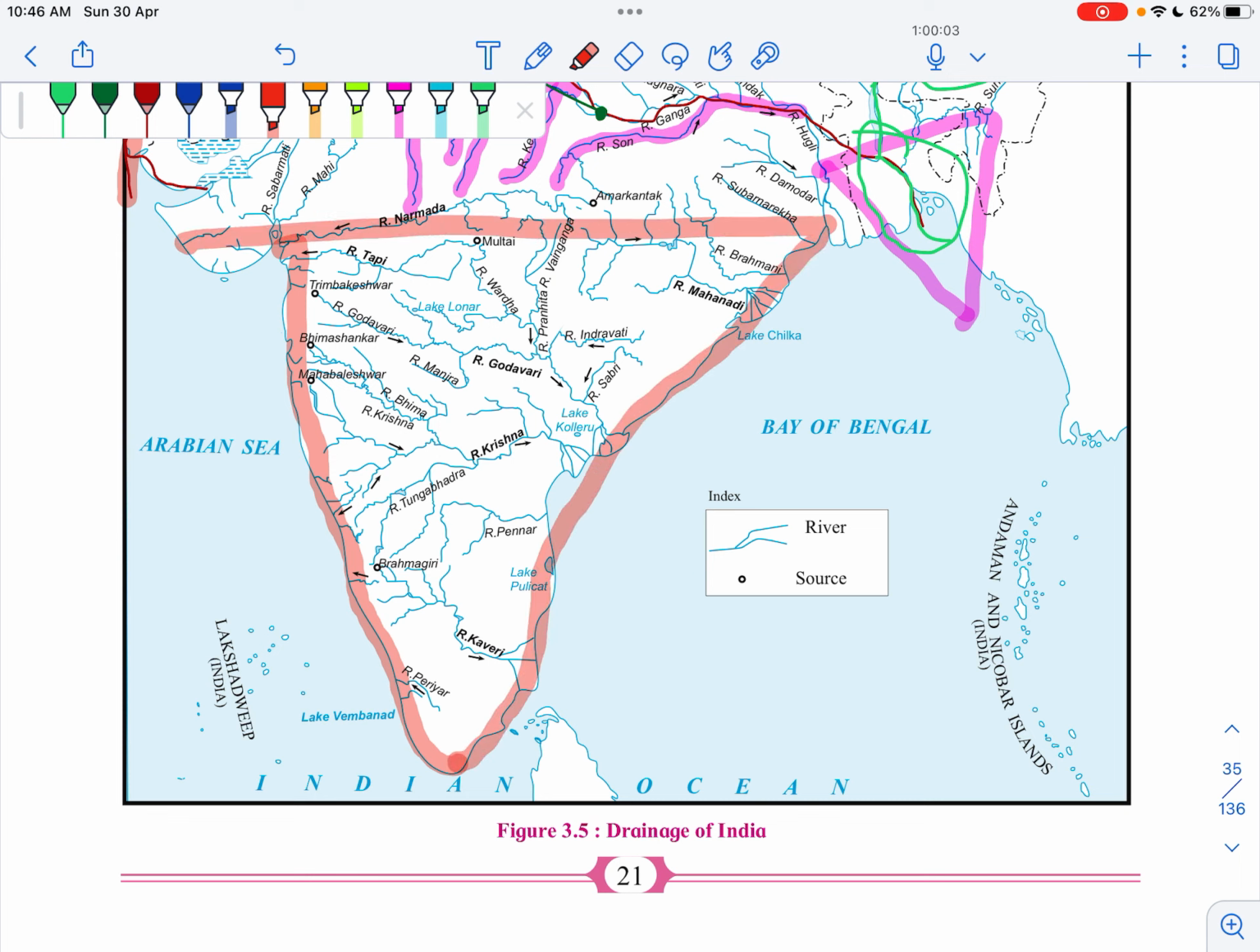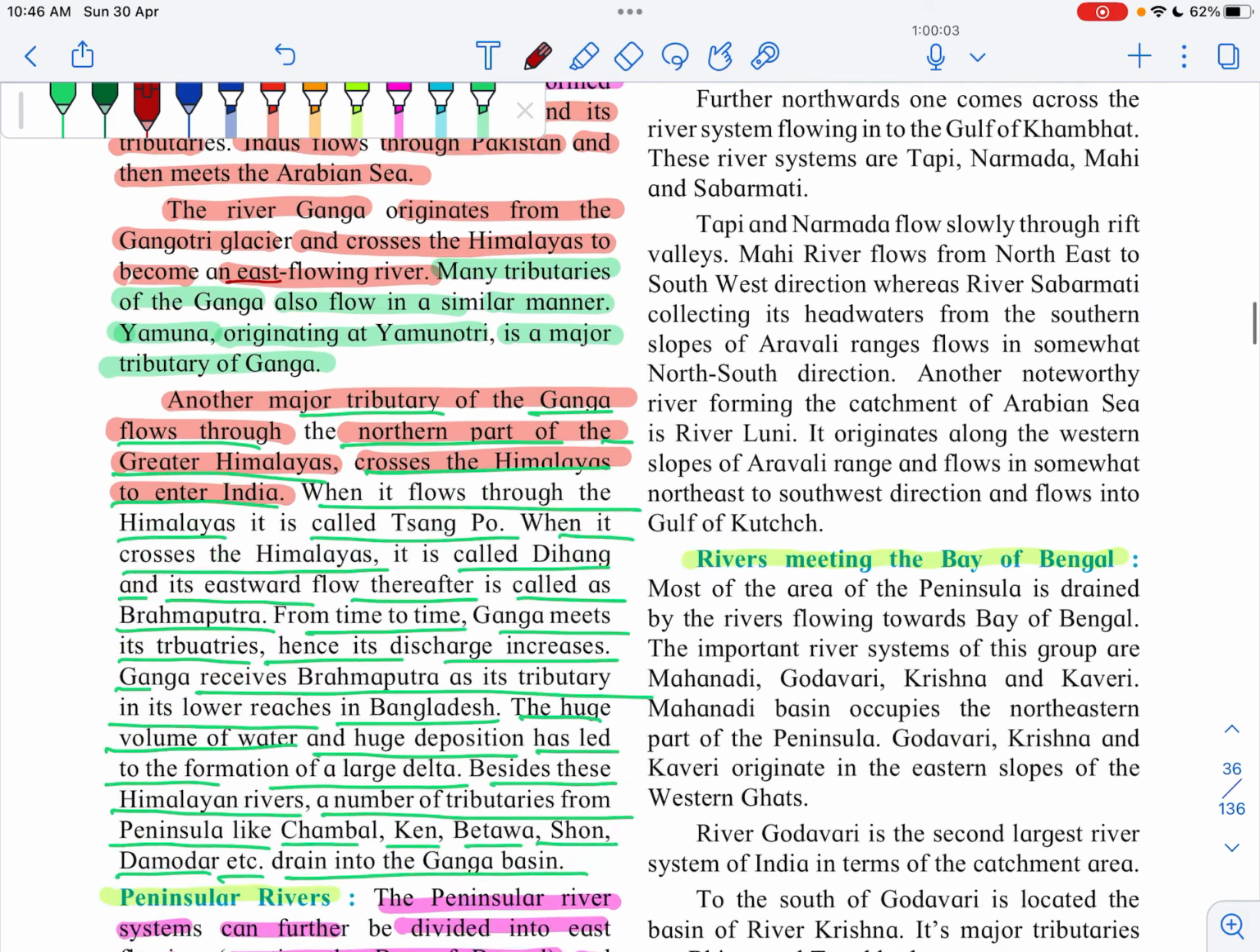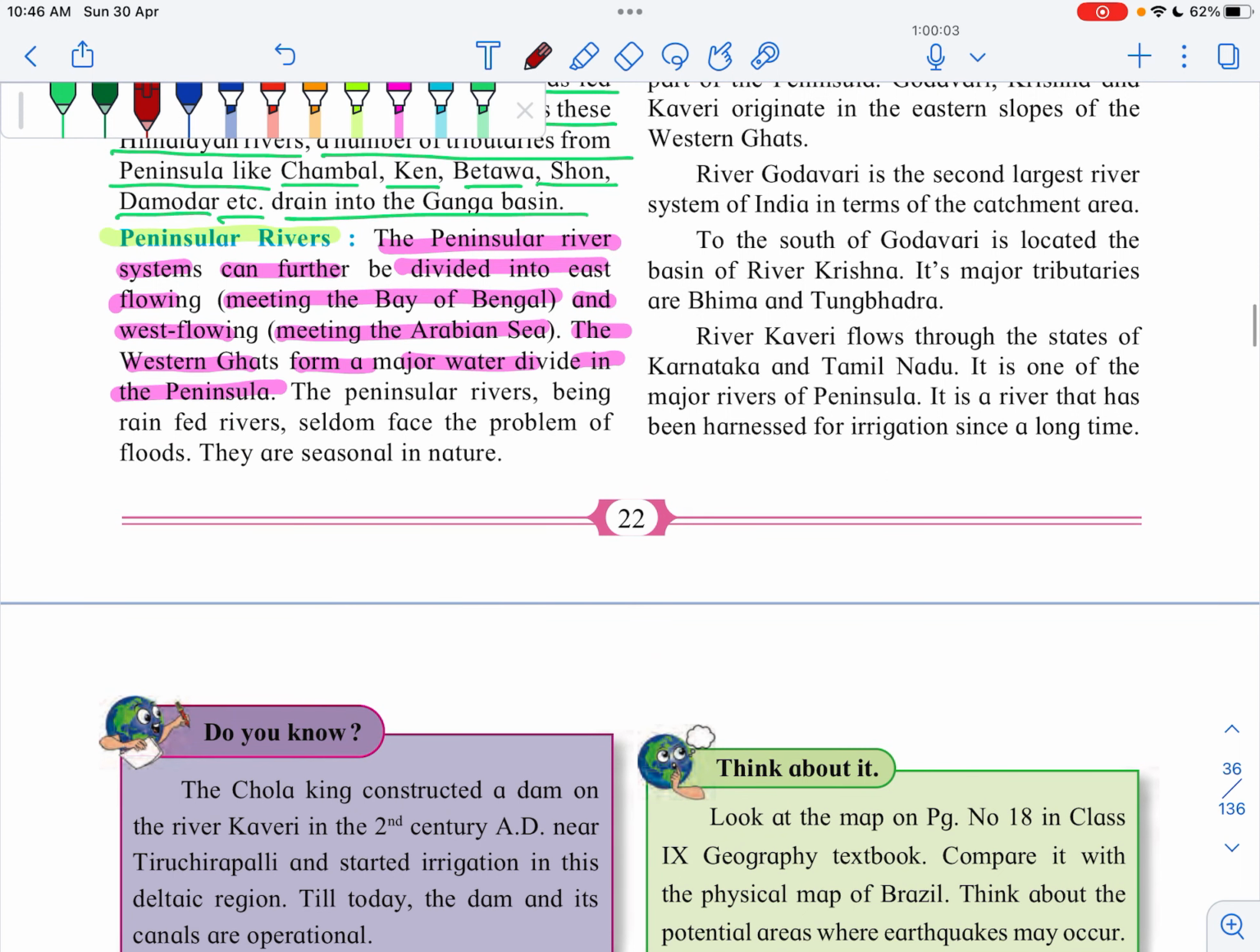The peninsular rivers we can divide in two parts: westward flowing rivers and eastward flowing rivers. Eastward flowing rivers obviously will meet the Bay of Bengal. Westward flowing rivers will meet the Arabian Sea. Such rivers we will see in the peninsular rivers.